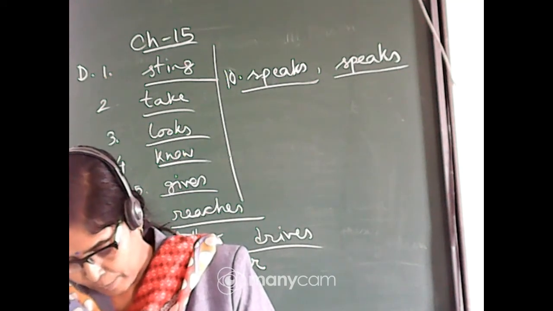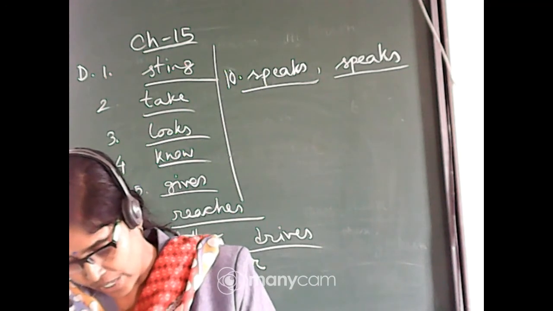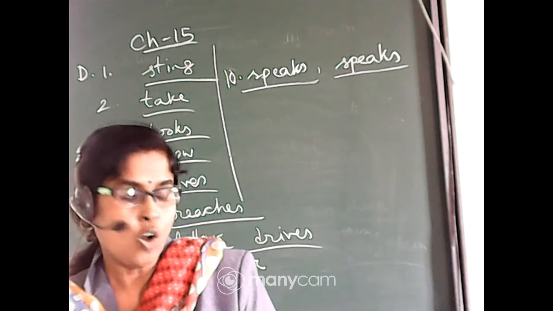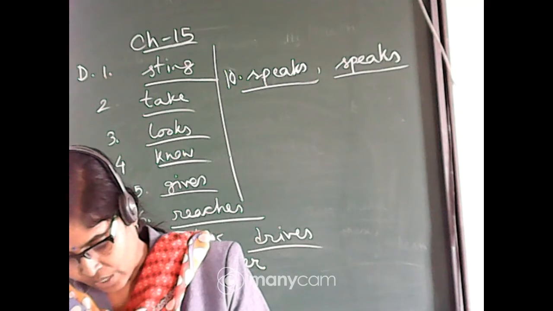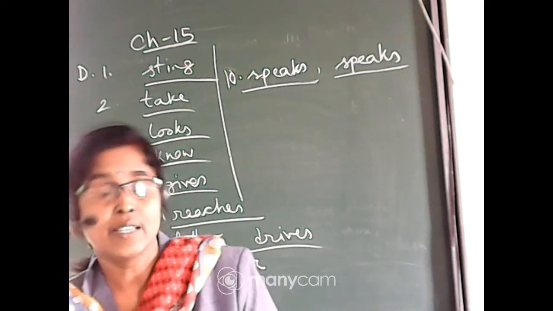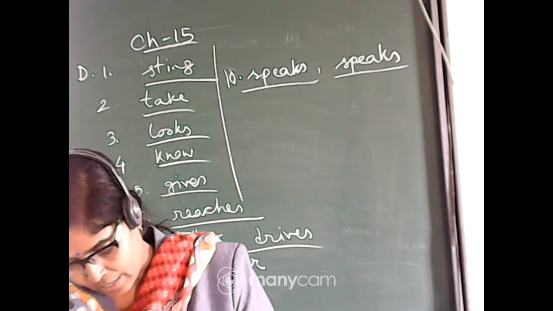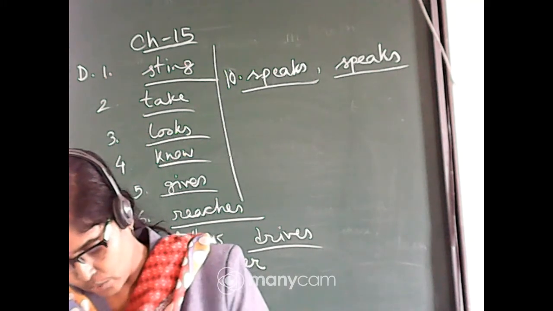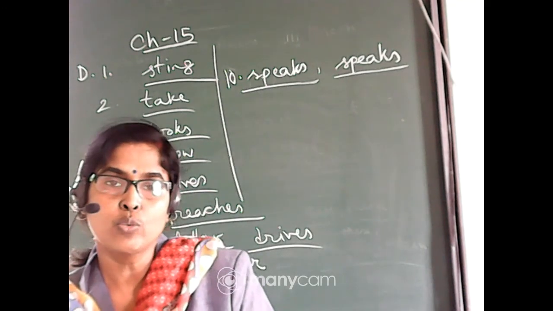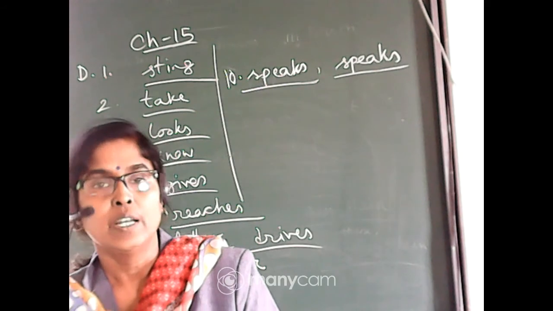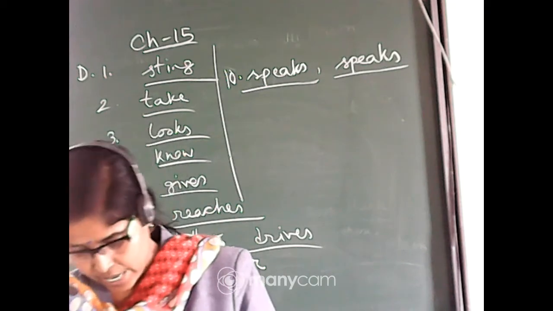Next. Number 6: I always brush my teeth before going to bed. Amit always brushes his teeth. Number 7: I usually carry an umbrella. She usually carries, C-A-R-R-I-E-S. Number 8: I never quarrel with my friends. Alok never quarrels, Q-U-A-R-R-E-L-S. Alok never quarrels with his friends.